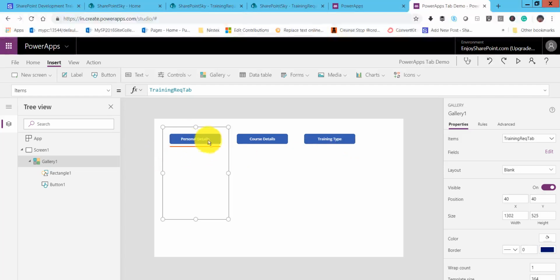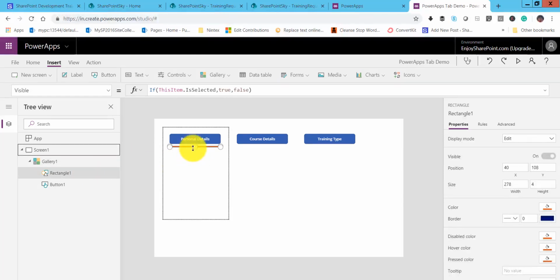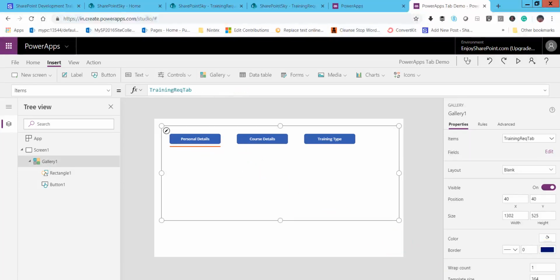So now only whichever button you select, the rectangle will look highlighted. So let me just go here once, and we will make it a little up. I can just select it, and we can make it a little up over there. So this is how we can make it.